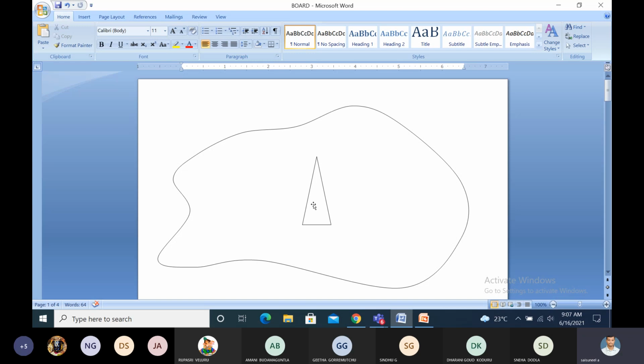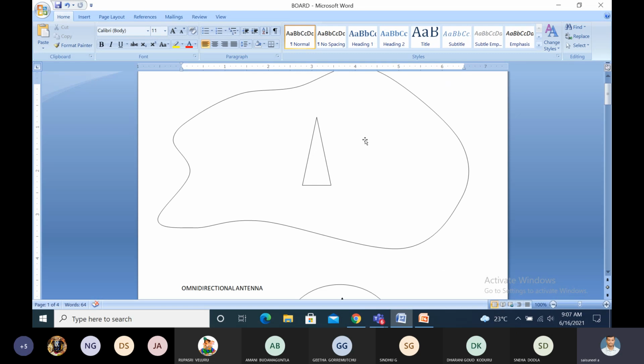Suppose the Tirupati Corporation area occupies more than a 15 kilometer radius. Is it possible for a single tower to cover all this area? It is not possible in practice.